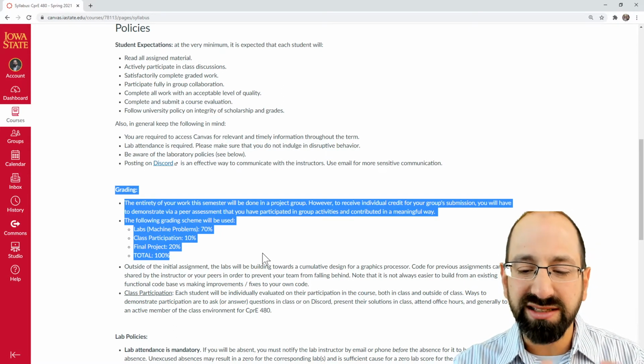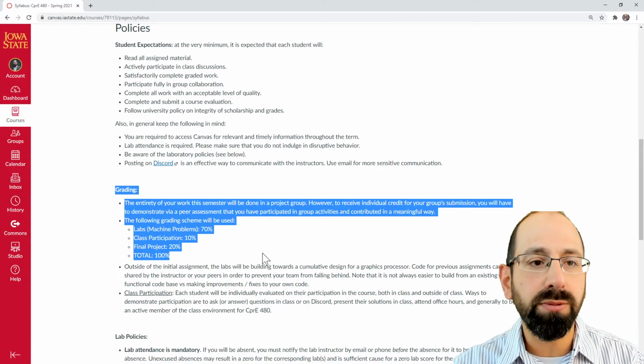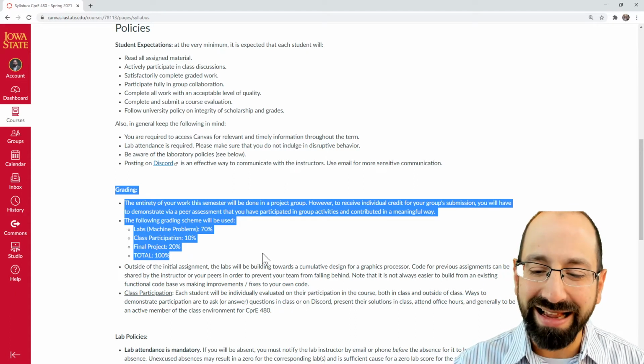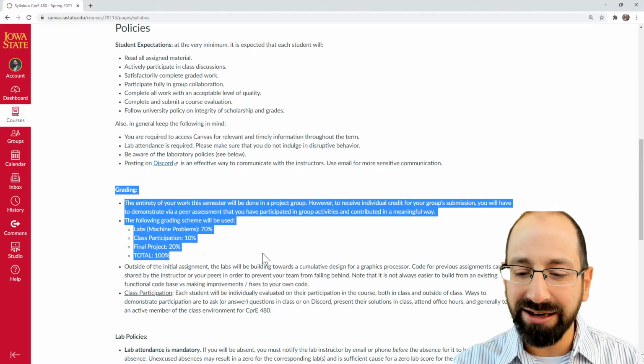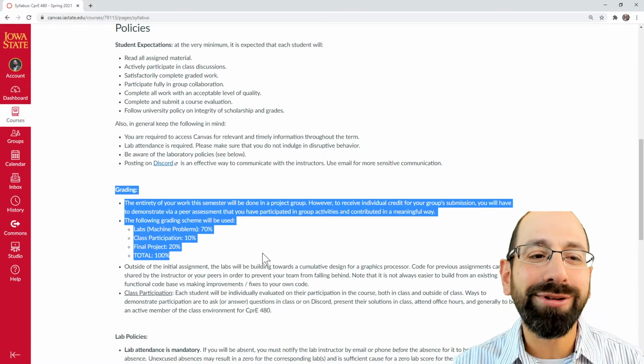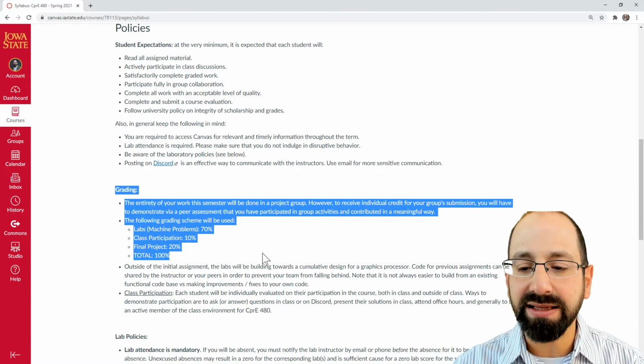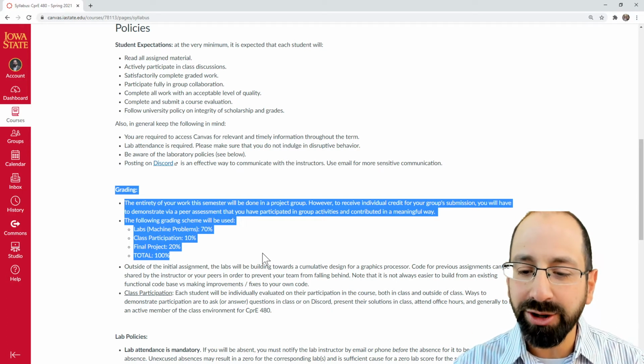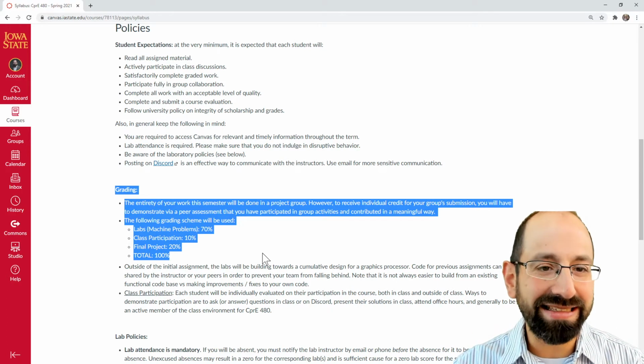And then finally, there's a 10% general class participation score. Are you showing up to class? Are you asking good questions? Are you physically and mentally present on a weekly basis in this class? You do that, you get 100%, you get an A in this class.